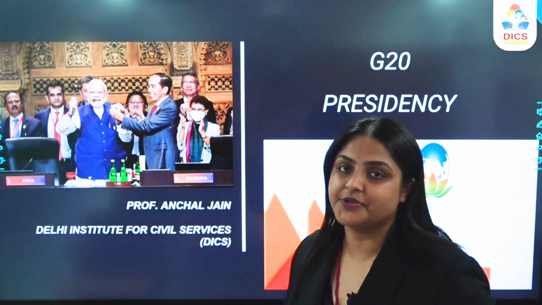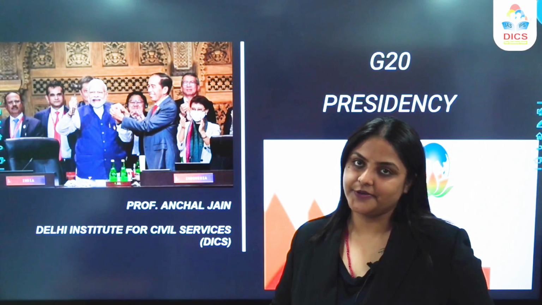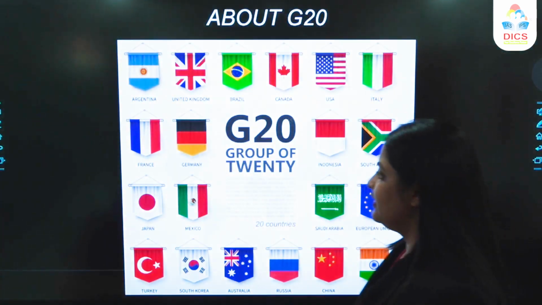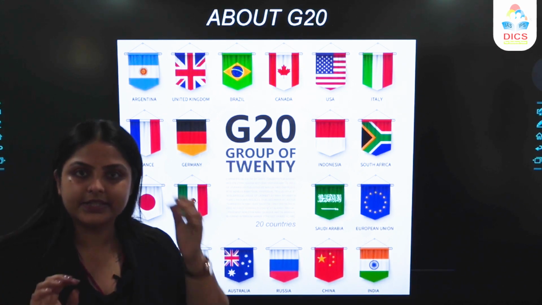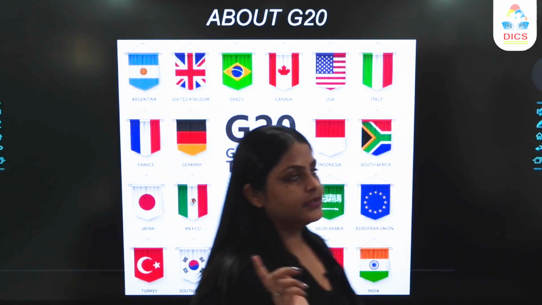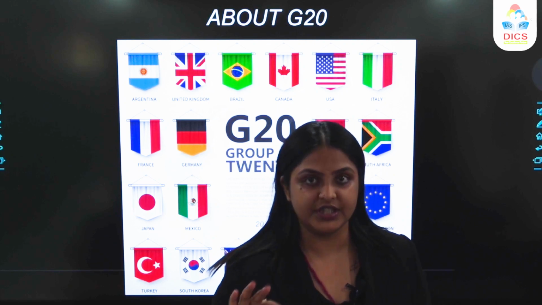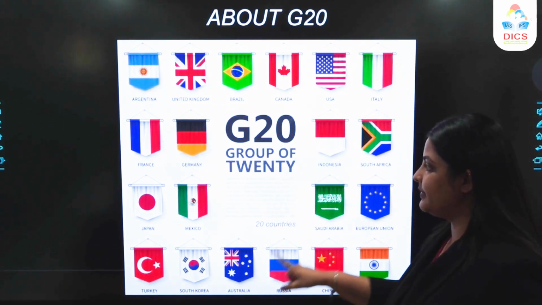The topic that we're going to discuss today is the G20 presidency that India has got. Let's talk about G20 first. G20 is a multilateral intergovernmental forum. The Group of 20, or the G20, the member countries are mentioned here.